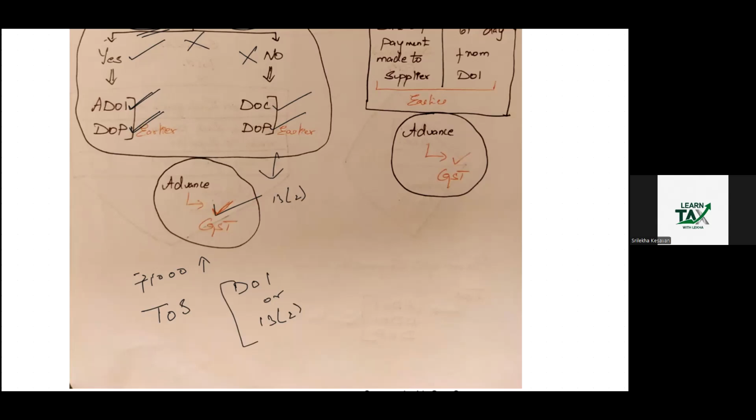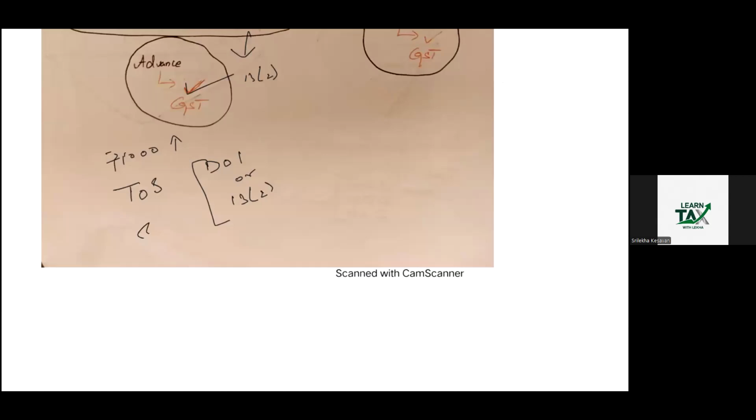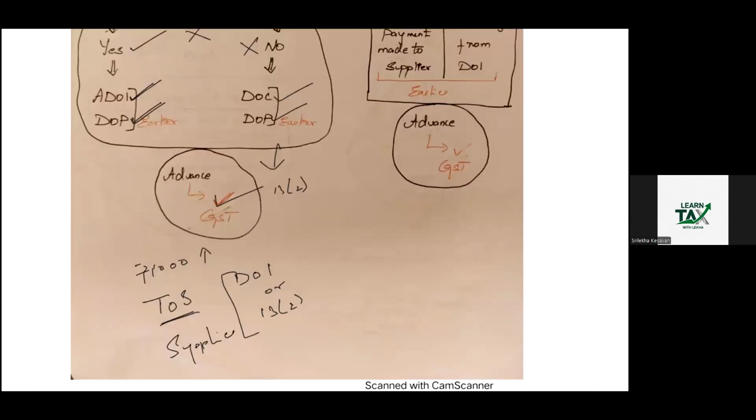So it is the option of the supplier. The supplier has to choose which they want. I'm repeating, suppose 1000 rupees is received in excess of invoice, in case of services under FCM, the time of supply shall be the date of invoice or the date as per section 13 subsection 2. It is the supplier's choice, whichever date they choose.